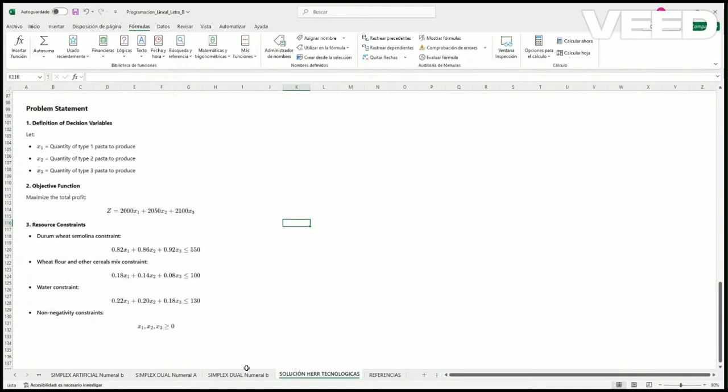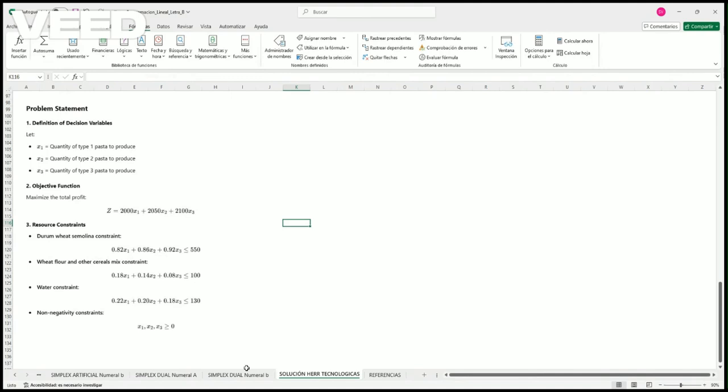So, first of all, we have the problem statement. This problem statement was made by ChatGPT, the product made by OpenAI. First of all, we have the definition of our variables. We have three different variables.